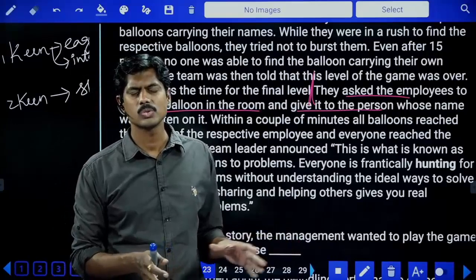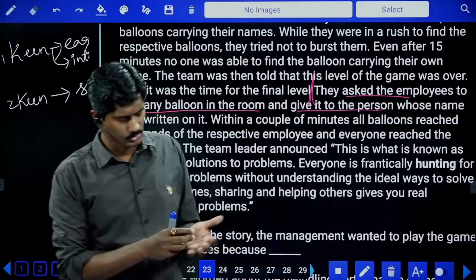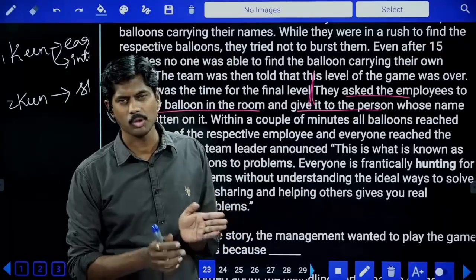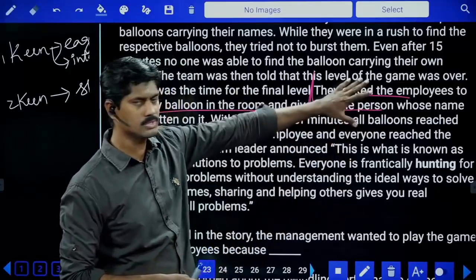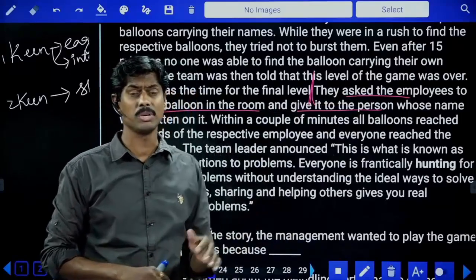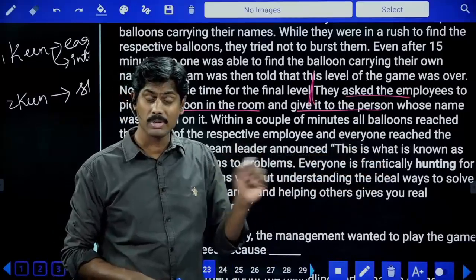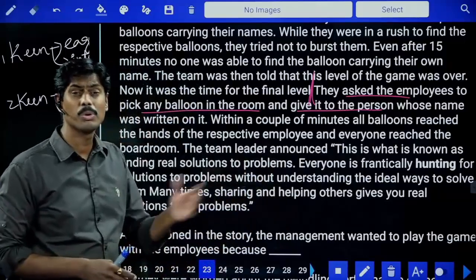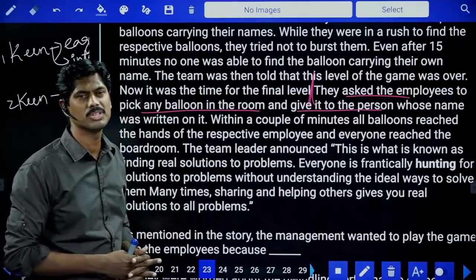So each of the employees was given a balloon, and what did they do? They were supposed to write a name on the balloon. And every employee has written a name on the balloon, and all of the employees are supposed to keep the balloons in some room. And afterwards they came back. Then the team leader said, now go back and bring your own name containing balloon. So a lot of time they spent, but they could not bring the balloon. చాలా టైం స్పెండ్ చేసినప్పటికీ బెలూన్ వాళ్ళ నేమ్ ఉన్న బెలూన్ ని తీసుకురాలేకపోయారు.